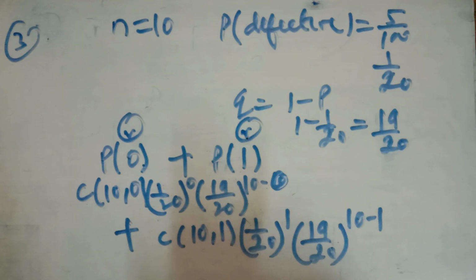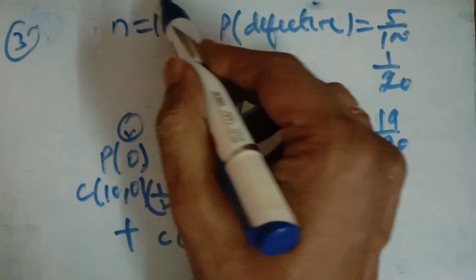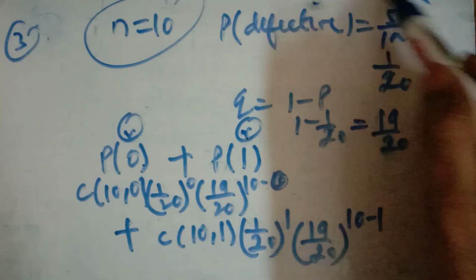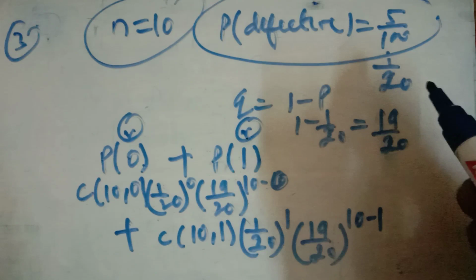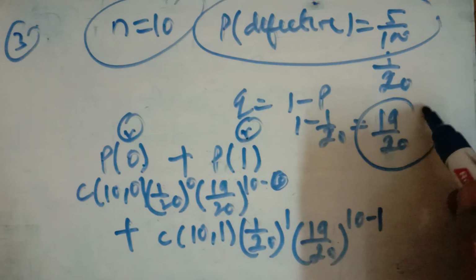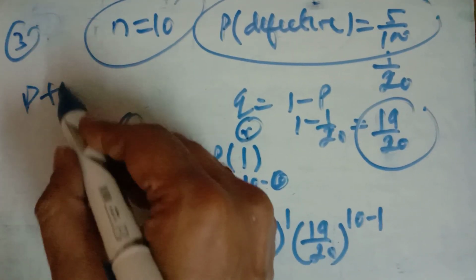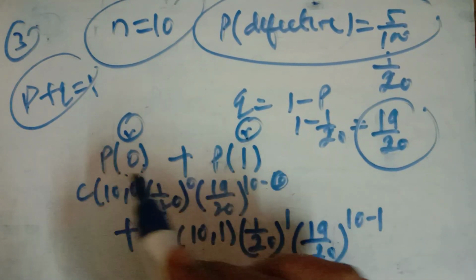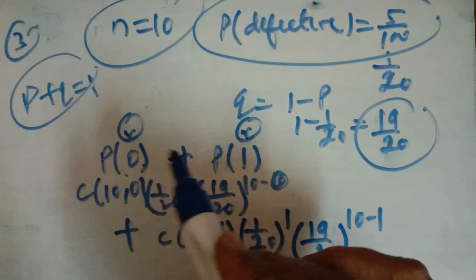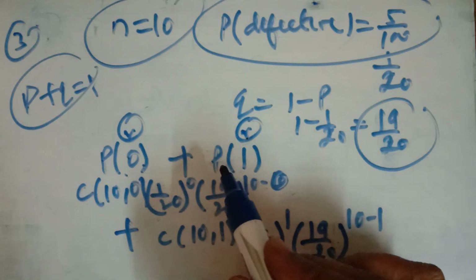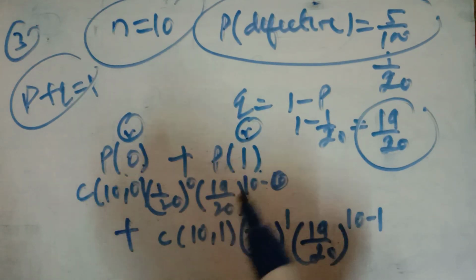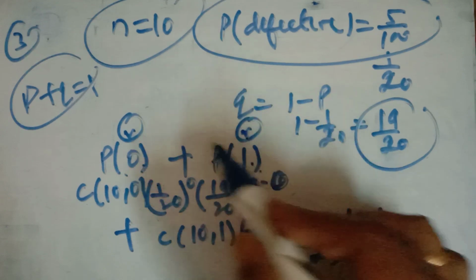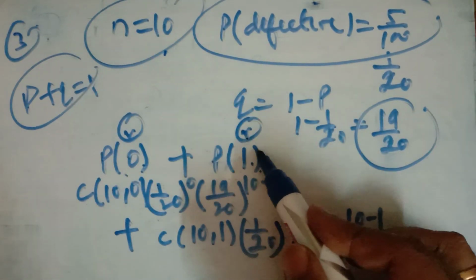So this is how you have to solve this exercise by using the binomial distribution, where the number of trials is very large and the success is given, which we call P, and the failure is denoted by Q, and we know that P plus Q is equal to 1, and you have to find either P0 or P1. P0 means P of X is equal to R is equal to 0, या P1 का मतलब R is 1, that is, out of 10 you should have one defective item.